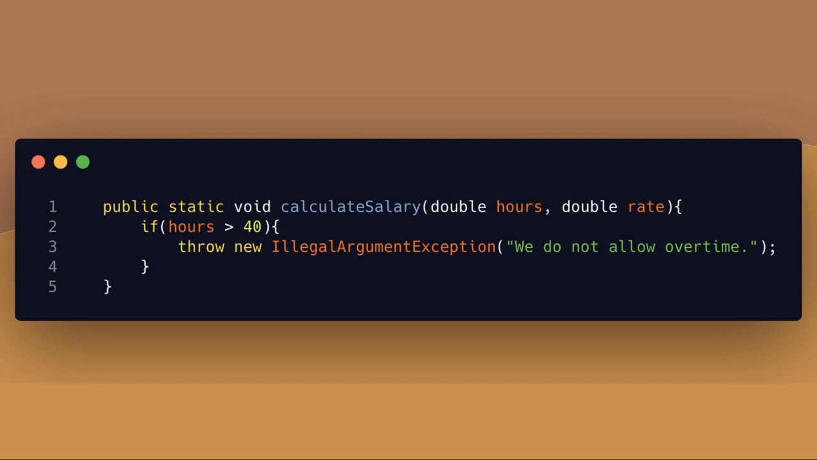They can throw one that already exists, like this illegal argument exception, and just pass in a custom error message, or they can even define their own custom exception class, which extends from exception, and they can throw that instead. Perhaps something like no overtime allowed exception.